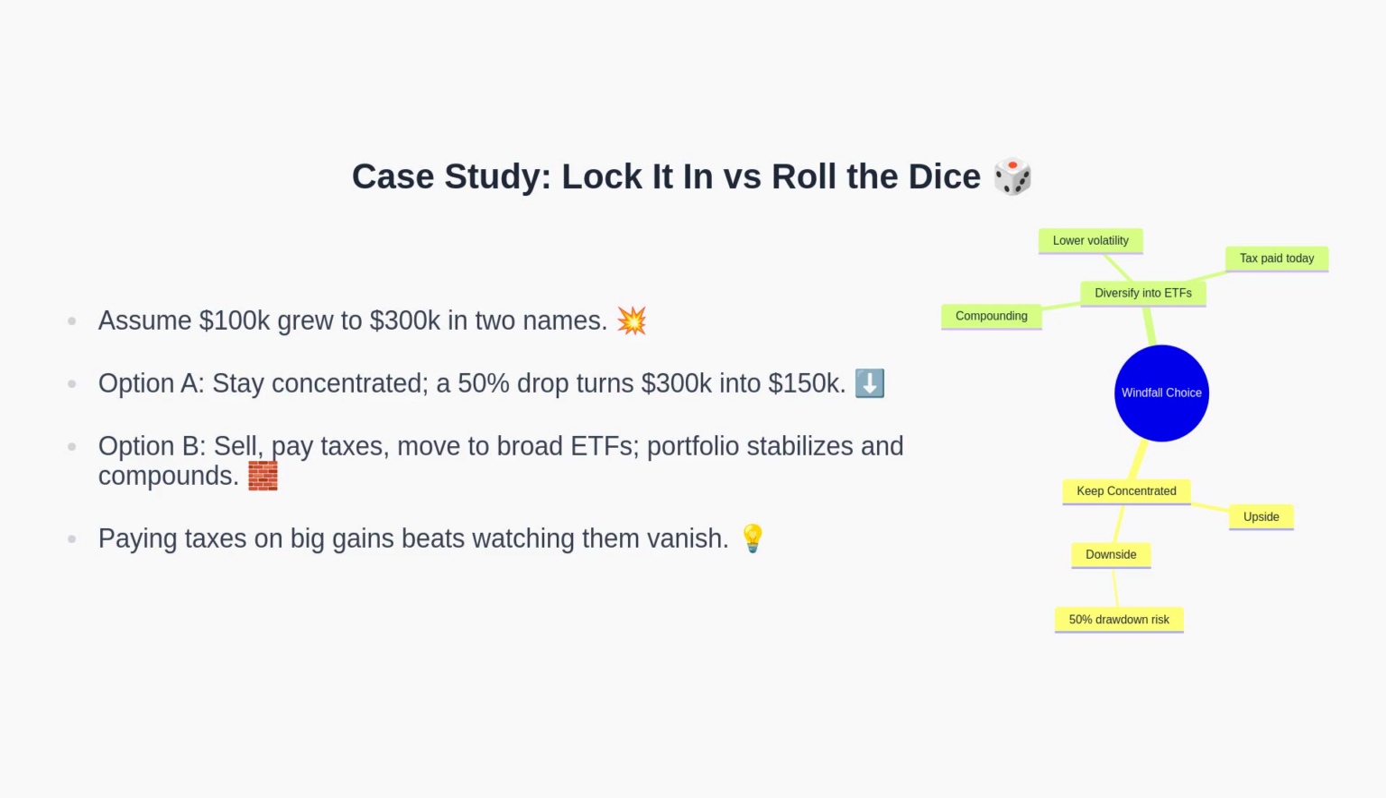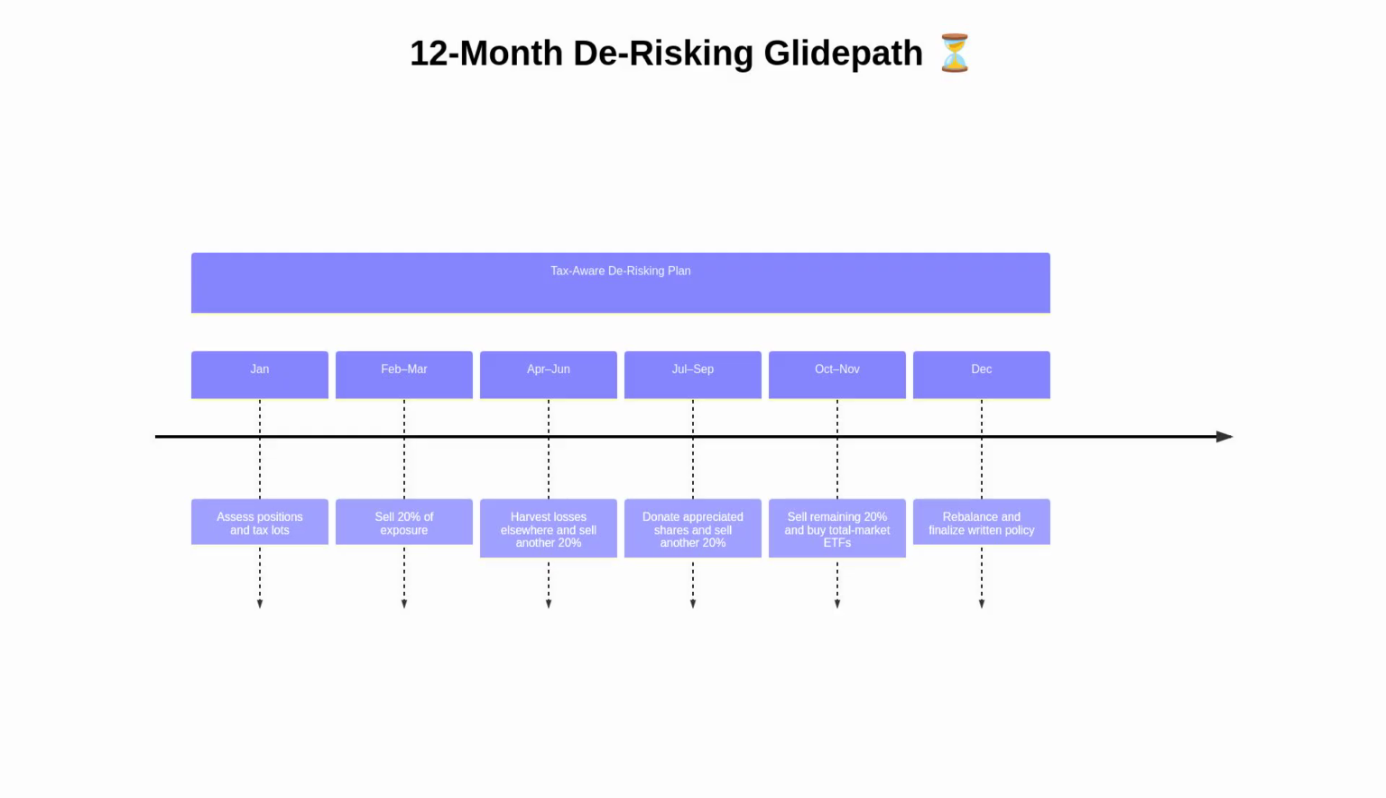Now, let's outline a time-based glide path many investors find practical. This timeline lays out a year-long, staged approach. It begins with assessing positions and tax lots, then sells roughly 20% in each phase, coordinating with loss harvesting, considering charitable donations, and concluding with ETF purchases, rebalancing, and documenting the plan. The goal is to systematize de-risking while being mindful of taxes.